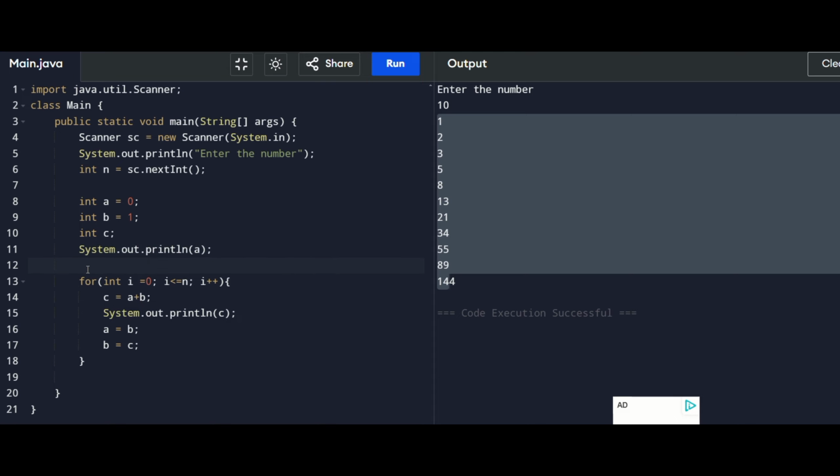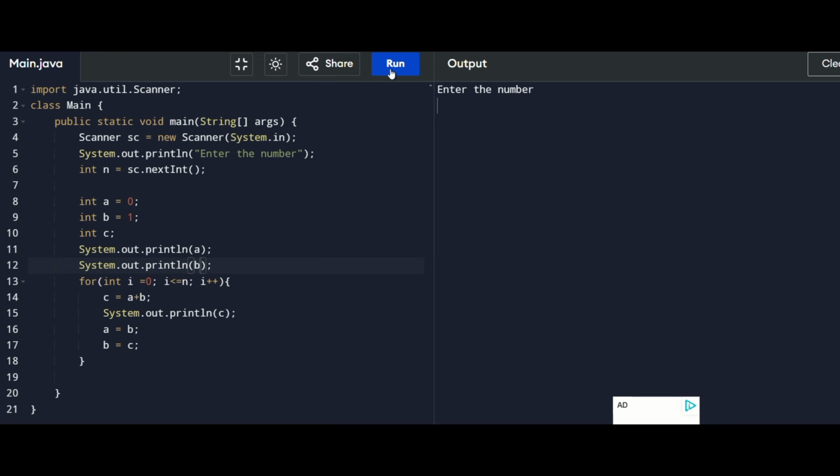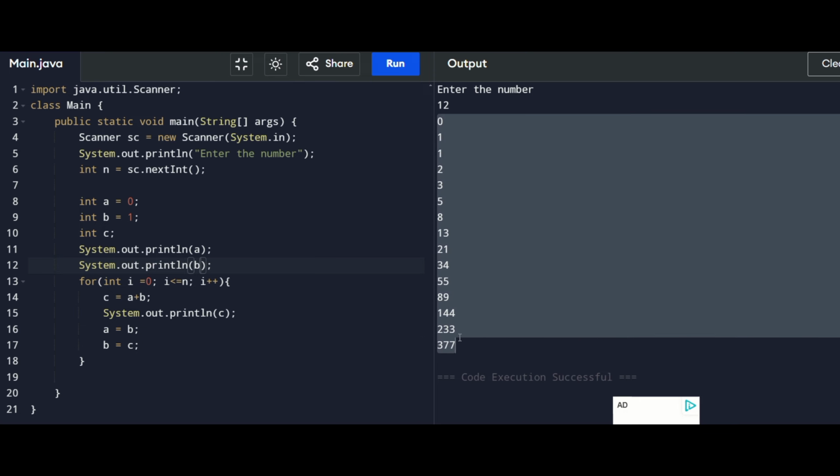You can also do it in the same line, that's fine, by adding slash n. Okay, I'm just printing, I just want to print. Let me enter 10 12. Okay, enter. You can see up to 12 it will be printing.